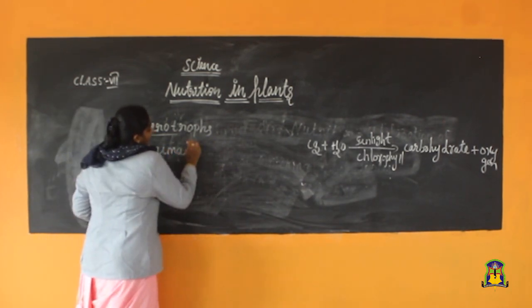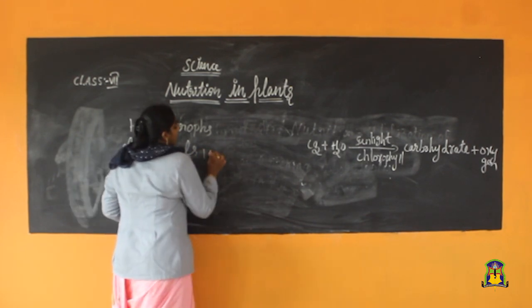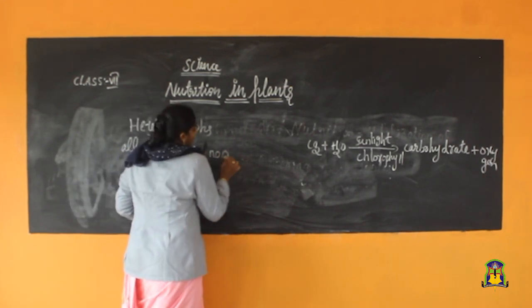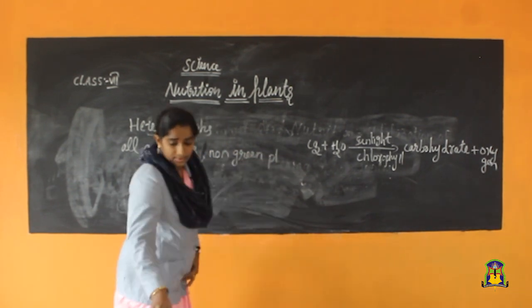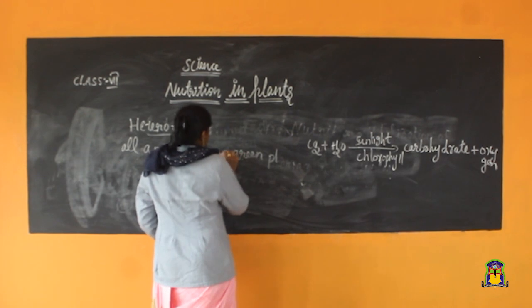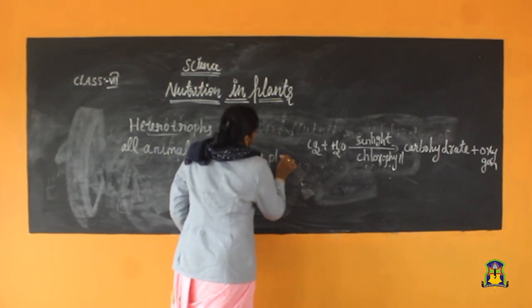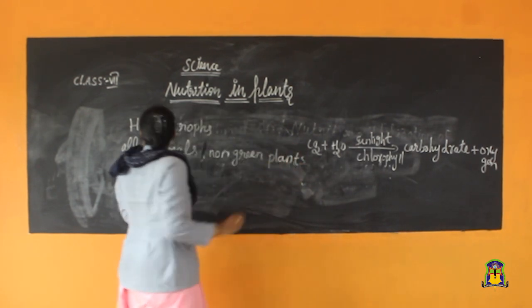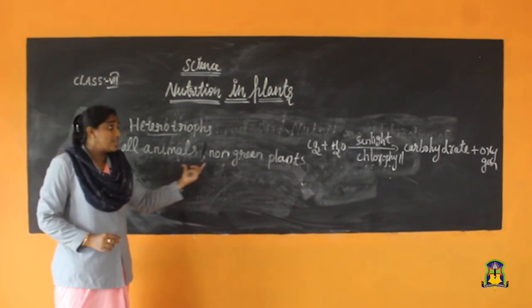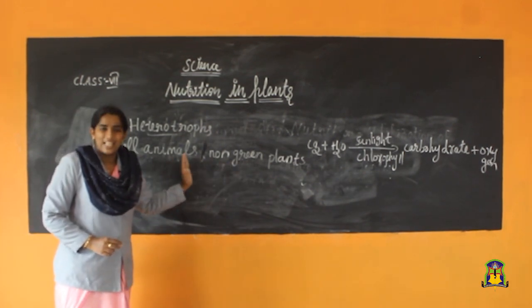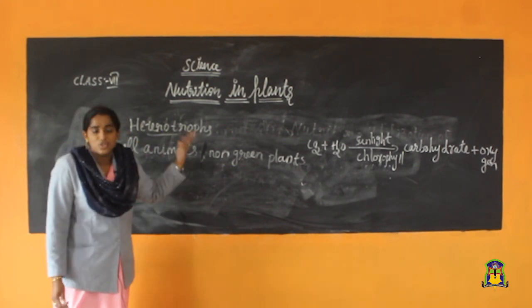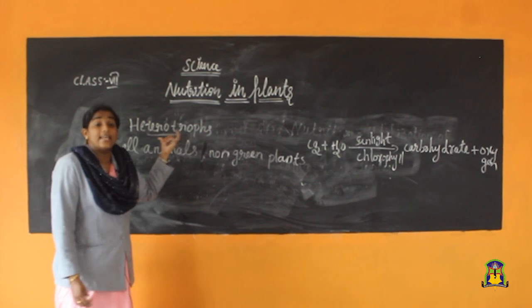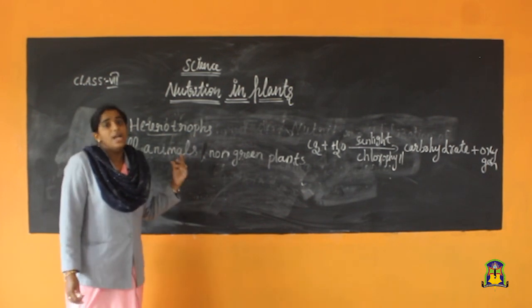and other non-green plants. Non-green plants. All animals and non-green plants depend directly or indirectly upon the autotrophs. That type of nutrition is called heterotrophs or heterotrophic nutrition.